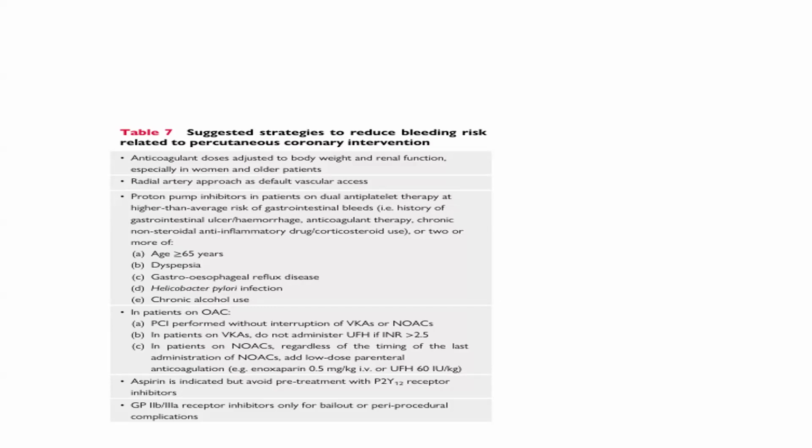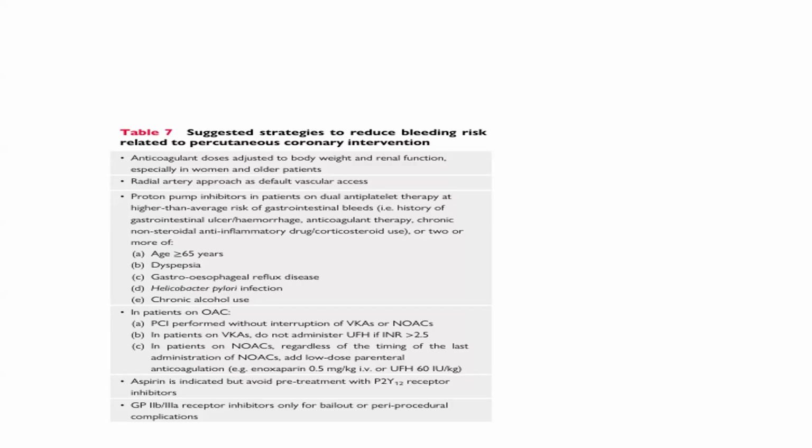Two or more history of GI ulcer and hemorrhage, anticoagulant therapy, chronic NSAID and corticosteroid use, or use of two or more of the following: age more than or equal to 65 years, dyspepsia, gastroesophageal reflux disease, H. pylori infection, and chronic alcohol use.